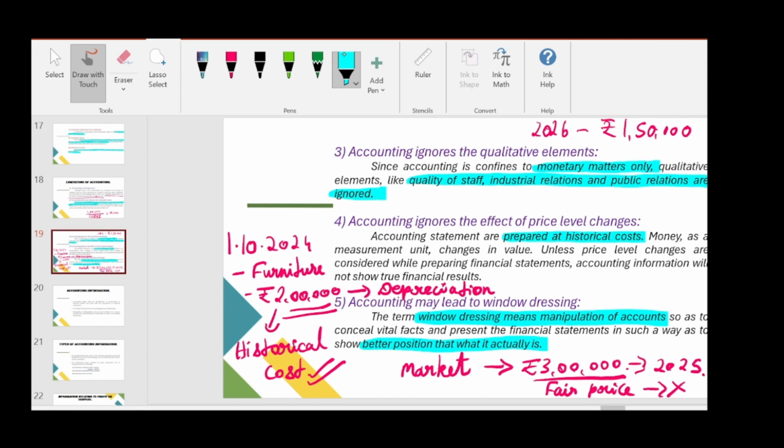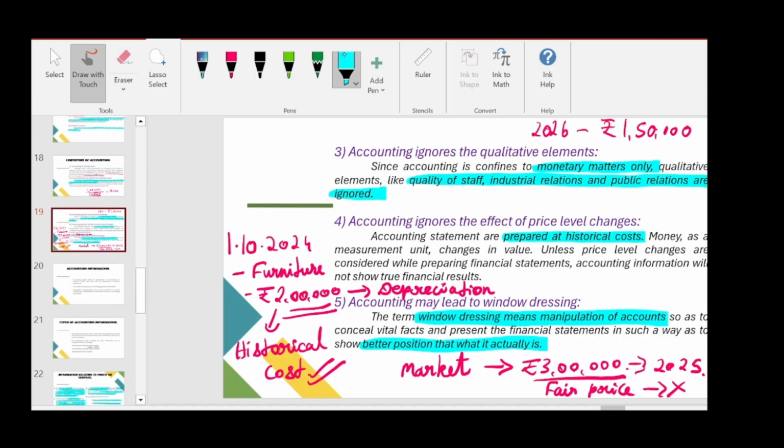And the last one is accounting may lead to window dressing. Window dressing means manipulation. Accounts can be manipulated to show that the company is in a better position than what it actually is. So these are five limitations or disadvantages of accounting.